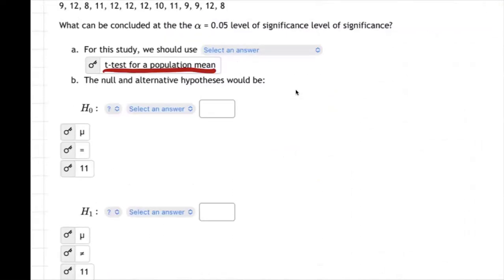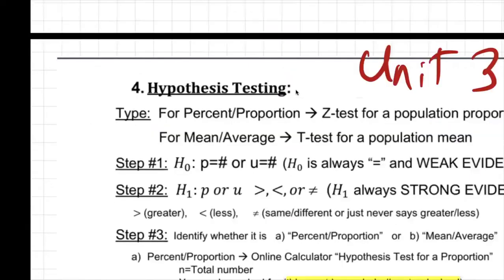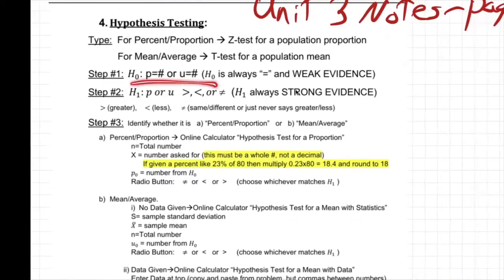Okay, so let's come on down to the H0. The H0 is the null hypothesis. Null means zero, that little zero there. Null means like your check is null and void, zero. Okay, H0. What do we do for H0? If you come to the notes, notice H0 is always equal right here. H0 is always equal, whereas H1 is greater, less, or not equal. By the way, they're both p or mu.